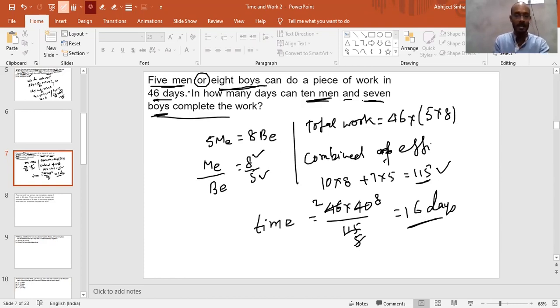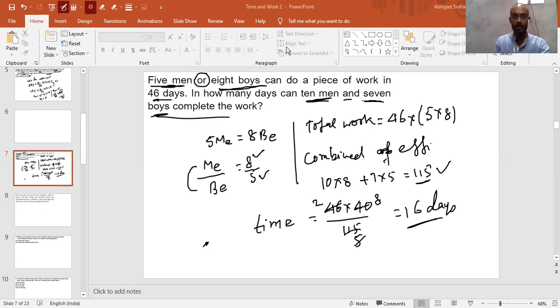So in this case, what we need to do is calculate the efficiency of men and boys, the ratio. And you can put that ratio directly, because you don't have to multiply by a variable, whether x, y, z or nothing. Just put that ratio. Is this clear to you? If this is clear, we'll move to the actual questions, which you will have to solve. Kindly write in the comment box whether it is clear to every one of you. If this is not clear to anyone, please write in the comment box.